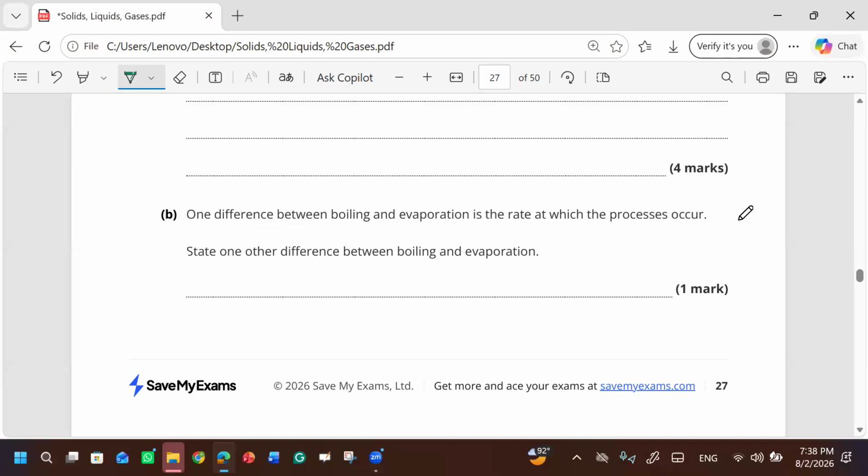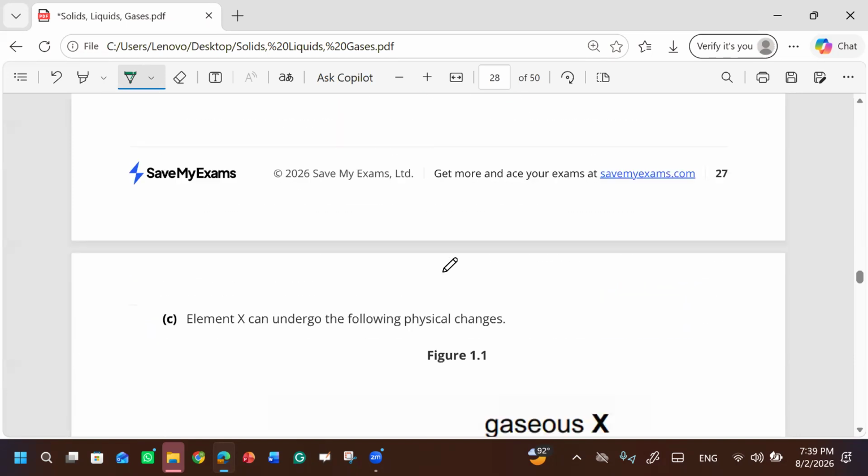Actually, they are telling us about the rate, like which one occurs at a faster rate and which one is a slow process. So there is a difference in the rate. Can you tell me which one is fast, boiling or evaporation? Boiling, because this is a surface phenomenon. So it is fast. But evaporation occurs throughout the liquid. That's why this is a slow process. So this is the difference they are telling us in the first line. This is the first difference. Second difference, you have told me: boiling is a surface phenomenon while evaporation occurs throughout.